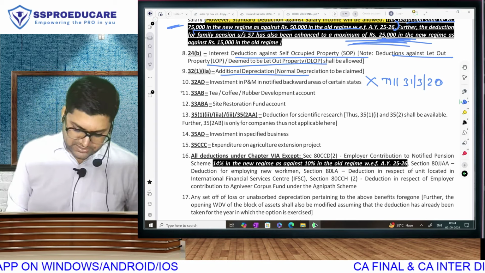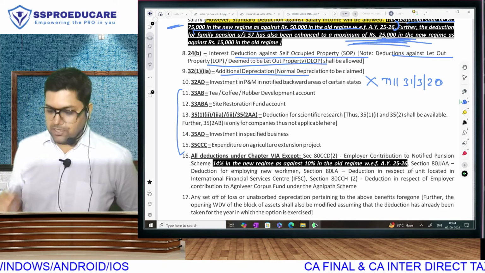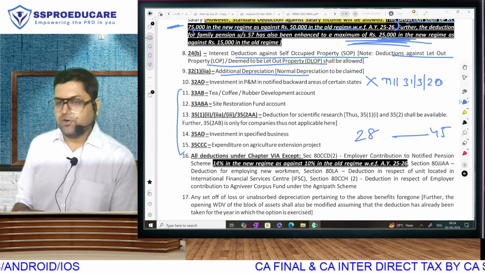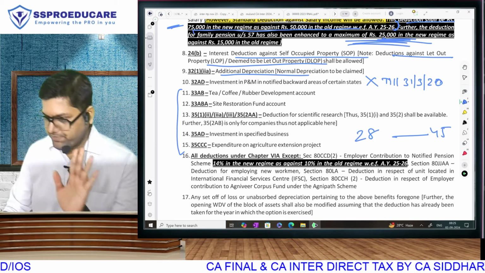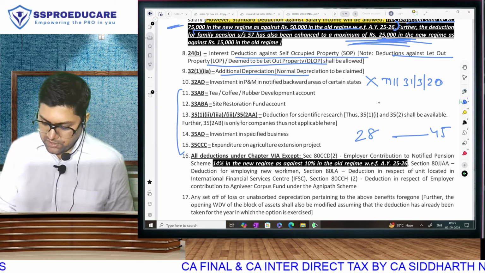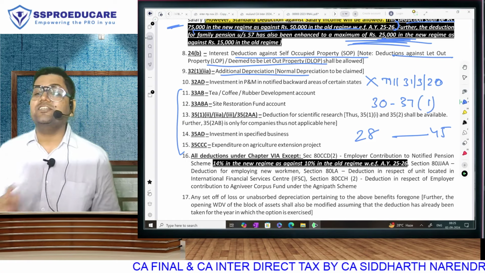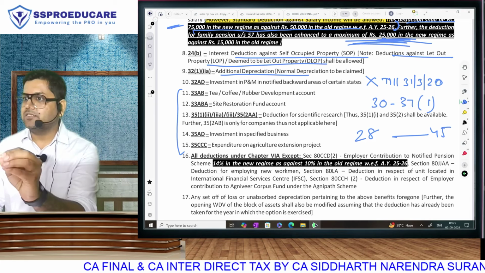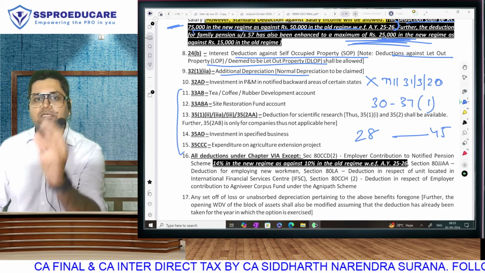These few sections, just observe the section number ka range for the time. PGBP ka chapter starts at 28 and capital gain starts at 45. So anything that you see between 28 to 45 is PGBP. And in that PGBP also, section 30 to section 37(1) are the deductions that you are allowed to take against your business income. Jaise salary mein we get no standard deduction, entertainment allowance. House property mein we get 30% standard deduction, interest ka deduction.